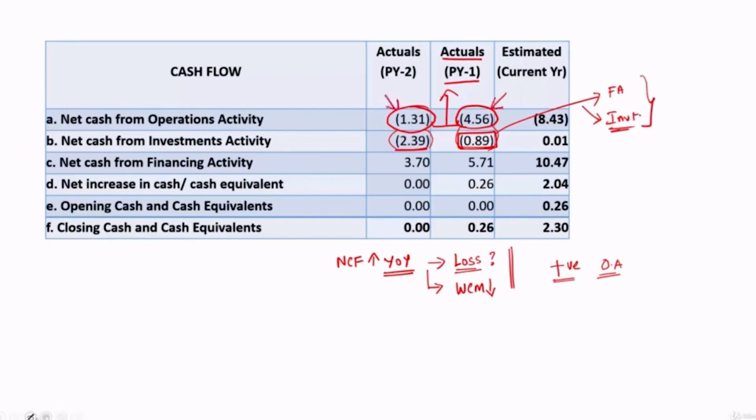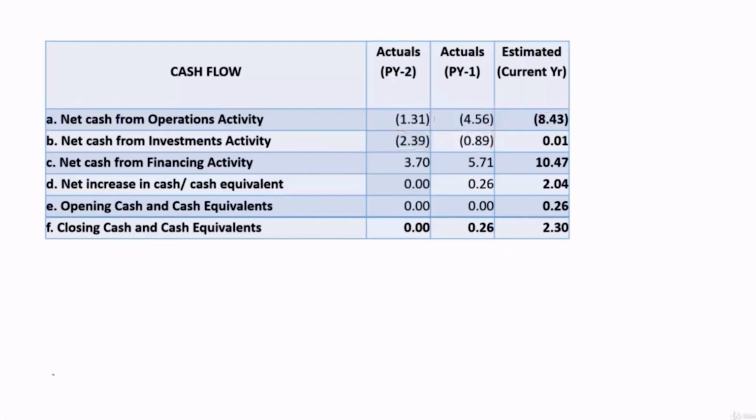So that should be studied and elaborated in the proposal. Then, they have negative cash flows in these two areas, and how did they get funds for all this? They got funds through financing activity. It means they have mobilized funds. So this 5.71 crore should be studied. How much had come from equity? How much had come from debt? So what is the proportion?